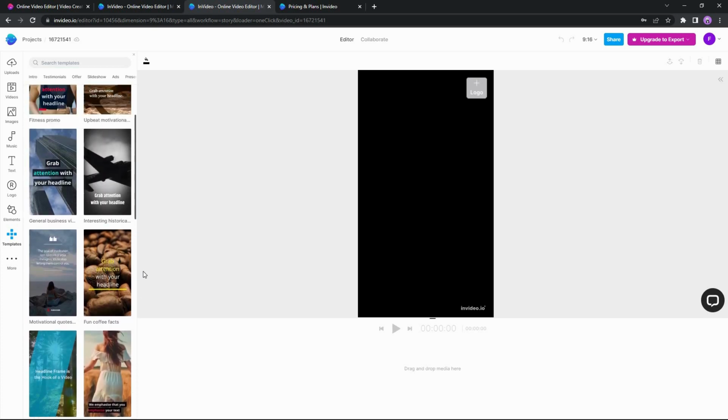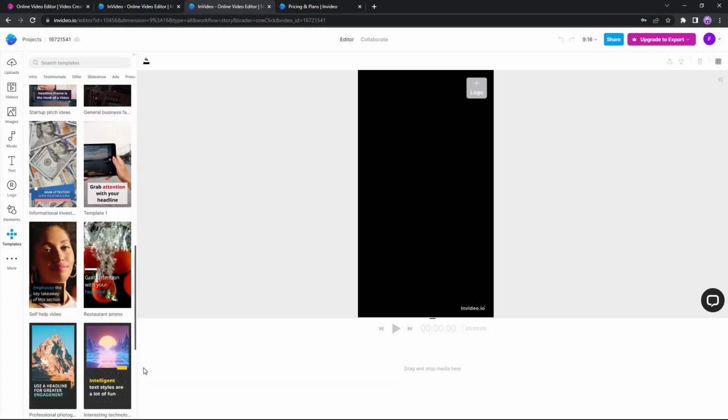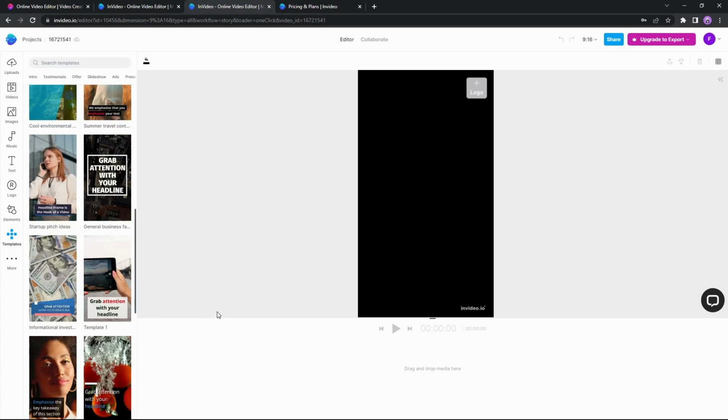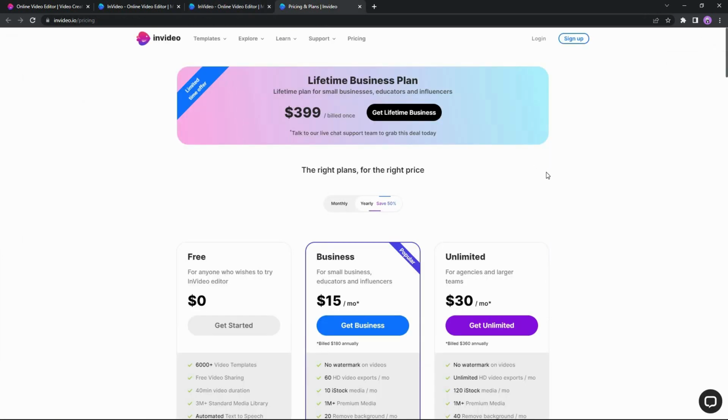No matter what template you want, what kind of videos you are making, you are sure to find the template from here. So these are all the features of InVideo, and to be honest, the editing features are quite basic compared to the other products we were reviewing. So now let's have a look at the pricing and plans of InVideo.